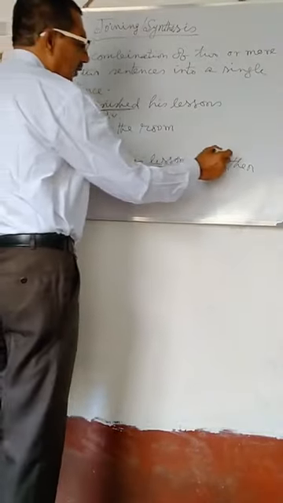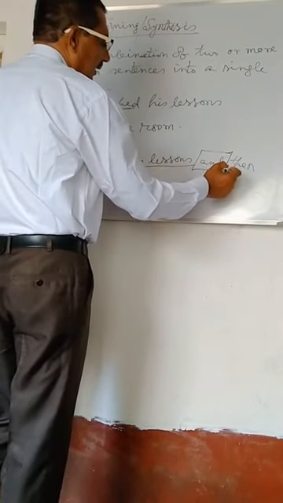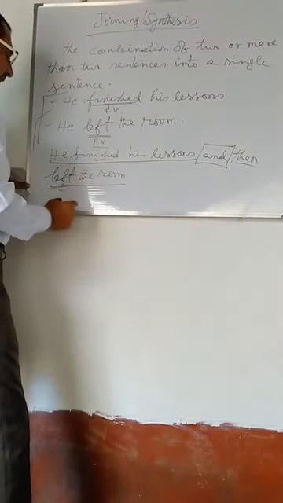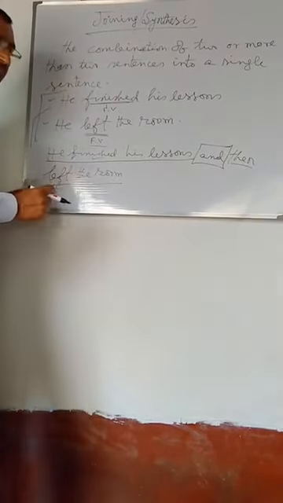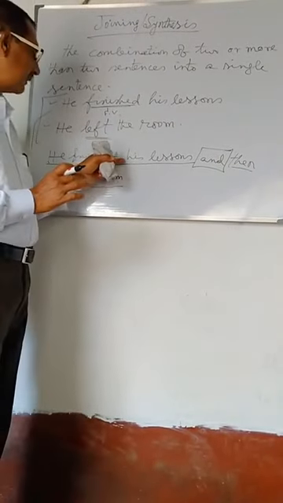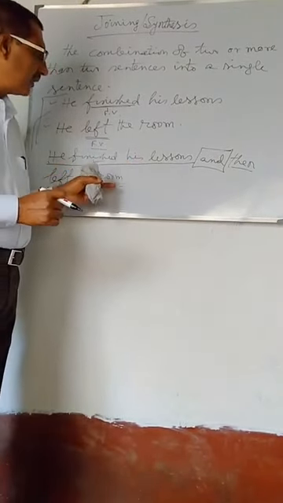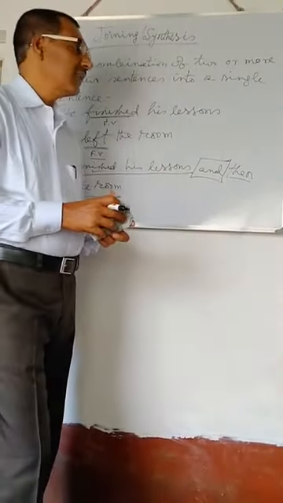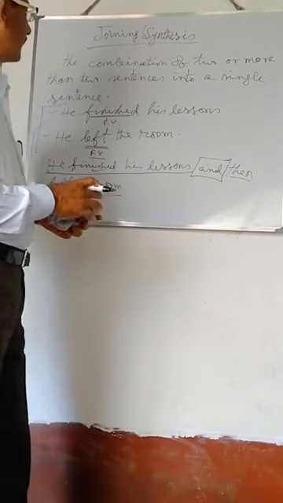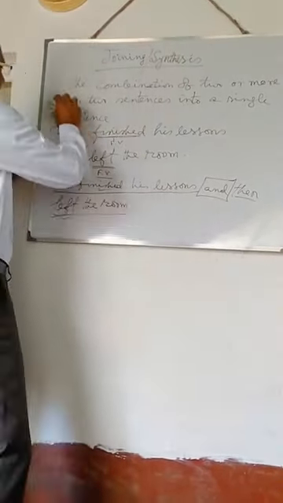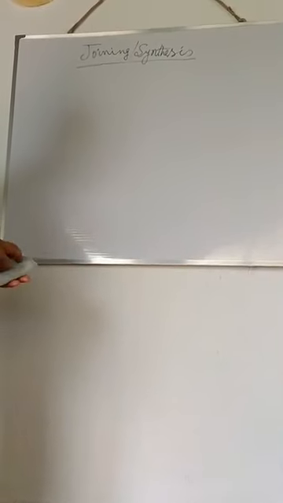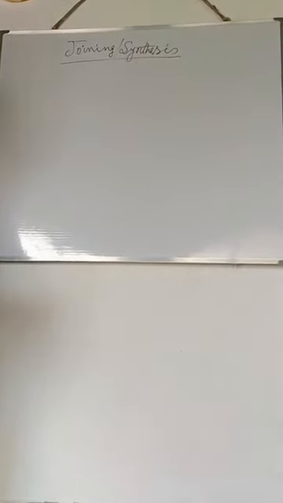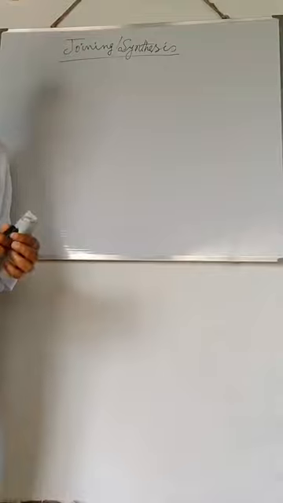And here a conjunction, and, is used to join the two main clauses. He finished his lessons, he left the room. These are the two main clauses which are combined by the coordinating conjunction and. In this way, you may join the sentences. Now, I will show you how two or more than two sentences can be joined into simple sentence.